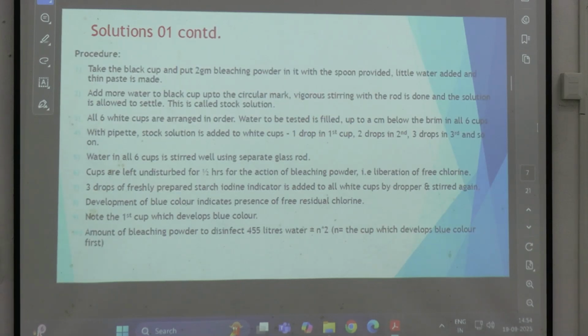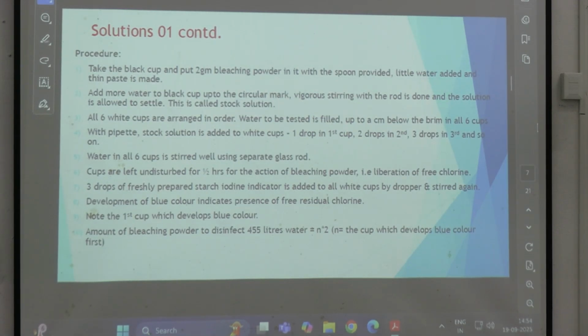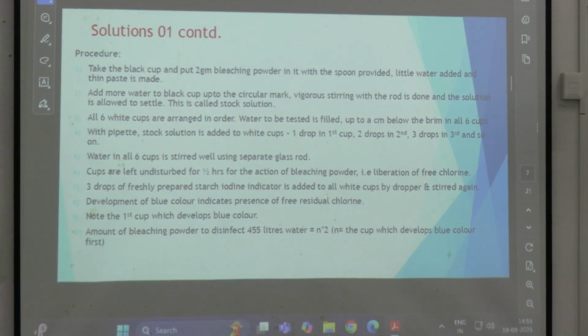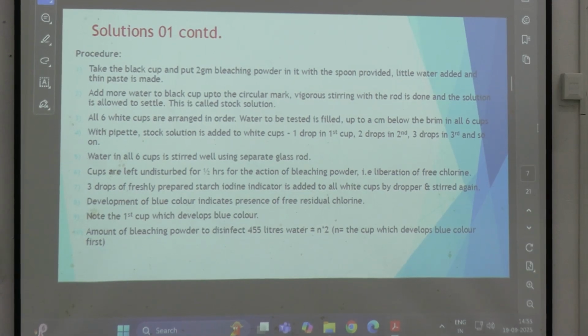Then this is what is done next. Take the black cup. Put 2 grams of bleaching powder in this. This spoon contains 2 grams; 1 spoonful is 2 grams. Add a little water till a thin paste is made. Then add more water up to the circular mark. You stir it with the rod and allow it to settle. That is called stock solution.